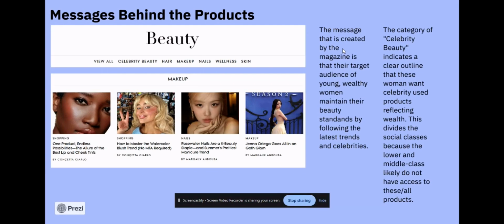This divides the social classes because the lower and middle class likely do not have access to these or all of the products. And what really captures these people is at the top you see celebrity beauty, hair, makeup, nails, wellness, and skin, because they want to take care of themselves and maintain that beauty standard.